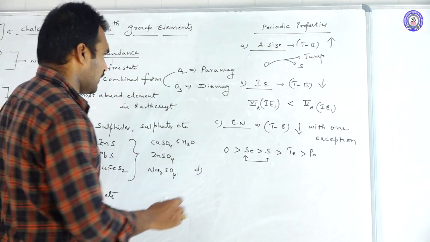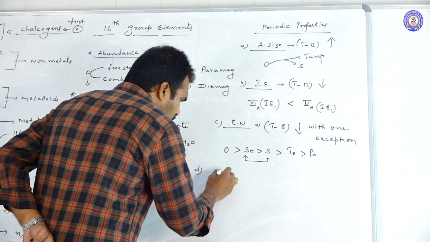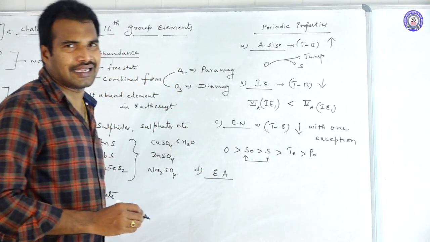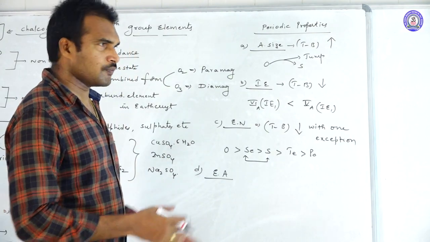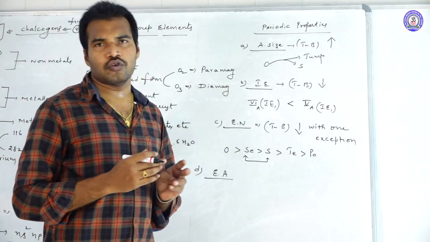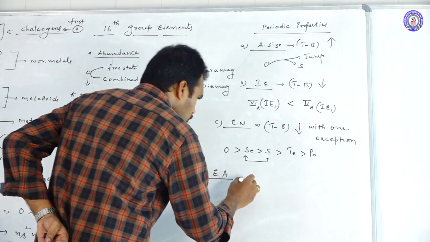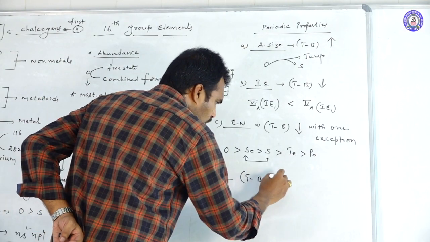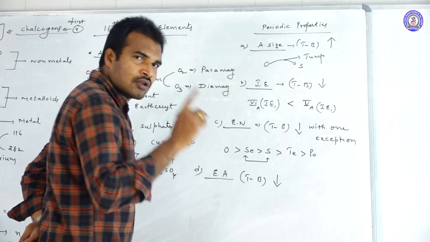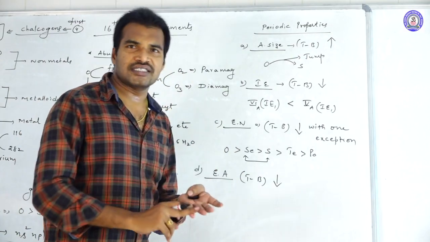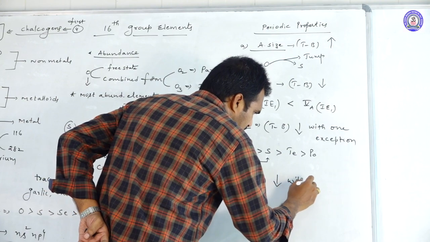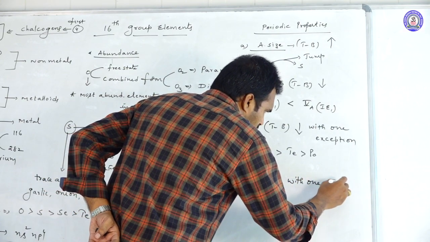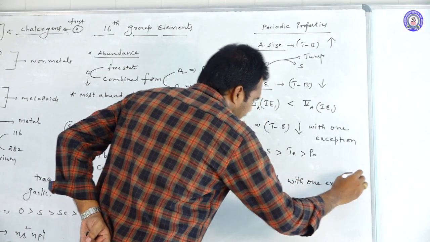After electronegativity, let us discuss electron affinity or electron gain enthalpy. Already we discussed this in 5A group elements. When you go from top to bottom, the regular order is that the electron affinity value decreases. But in 5A, 6A, 7A there was one exception. What is the exceptional case?